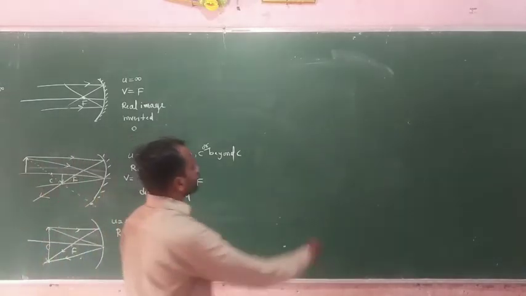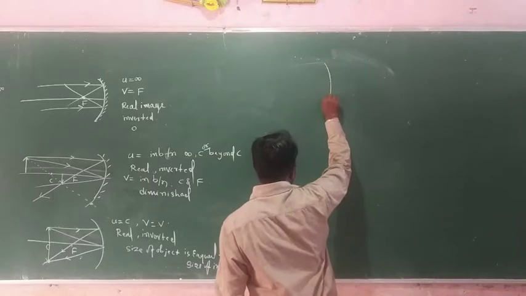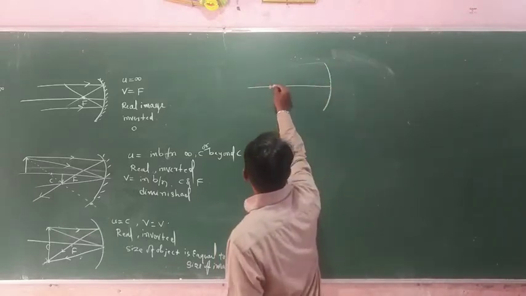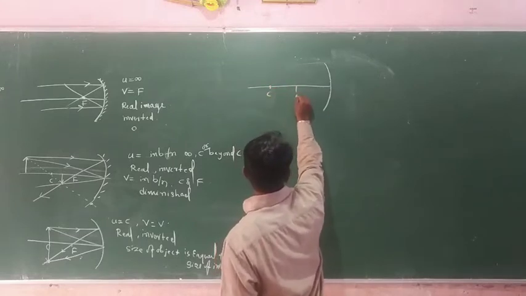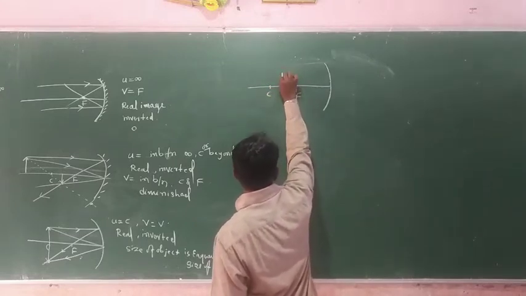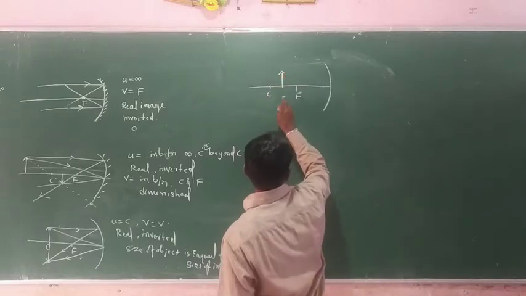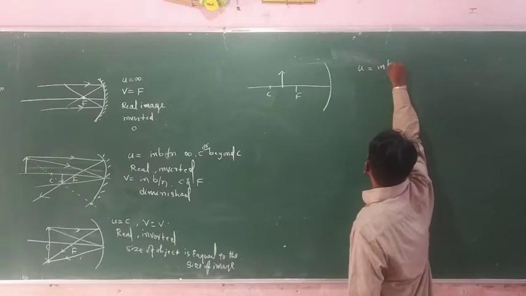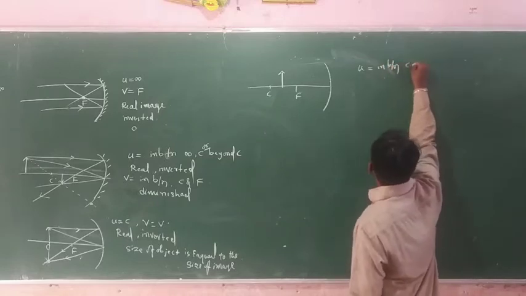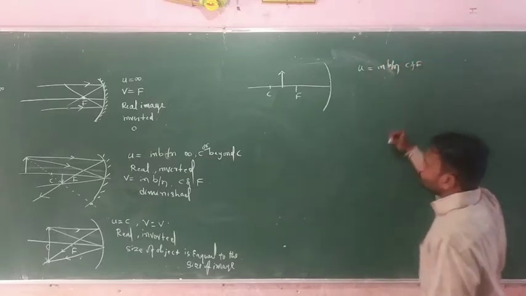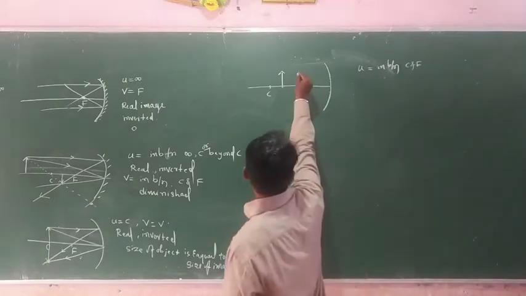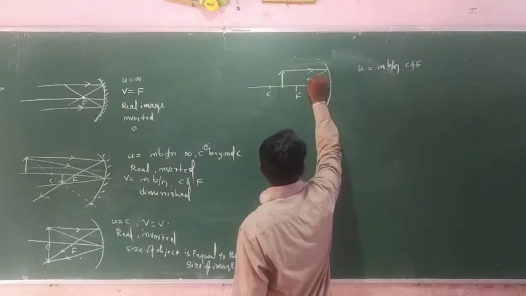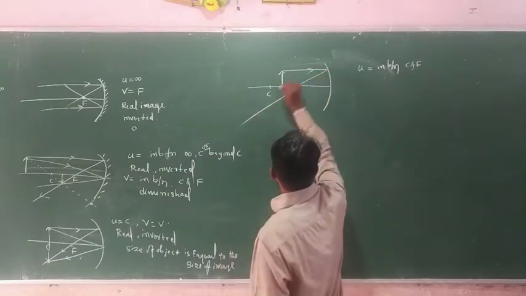Okay, so next one. Another diagram. Suppose this one is C and this one is F. The object is placed in between C and F. It means the position of object is in between C and F. This one is the incident ray and the reflected light ray.